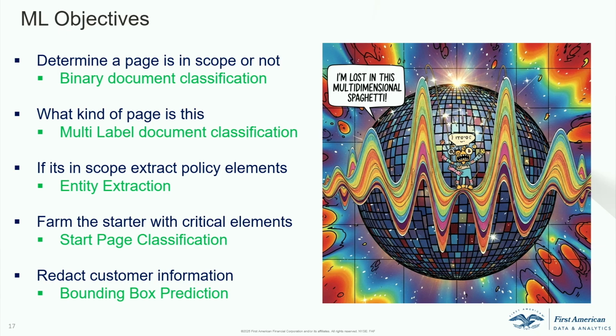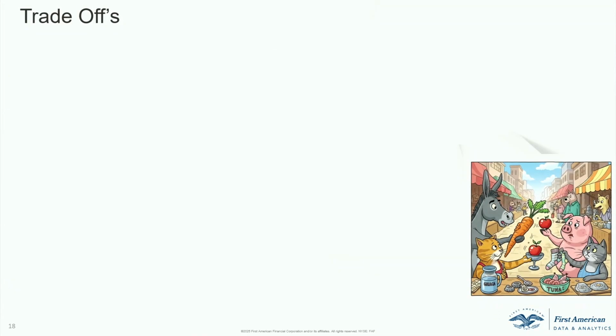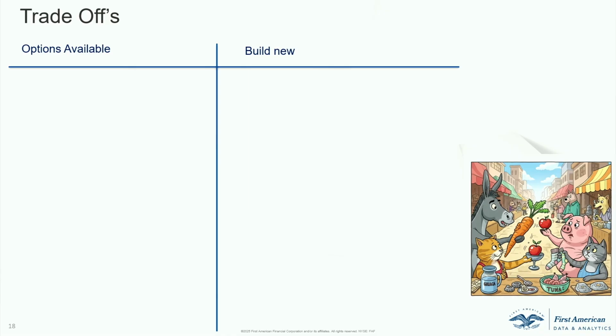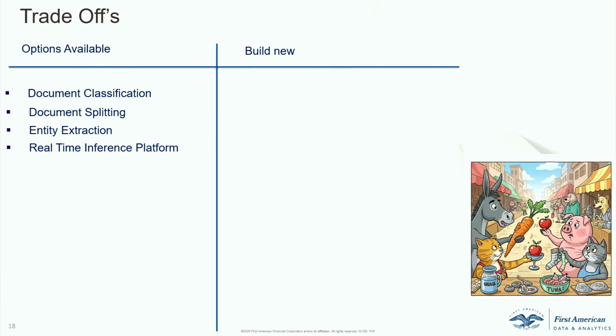So how do we go about deciding how to address this problem, right? So we talk a little bit about the trade-offs here. Traditionally, we had machine learning pipelines for document classification. We had pipelines for document entity extraction. We had pipelines for document splitting as well, and redaction too, right? But when you have this kind of pipeline, are we going to orchestrate one single model after the other, or are we going to orchestrate in a batch, right? That was the important decision for us.